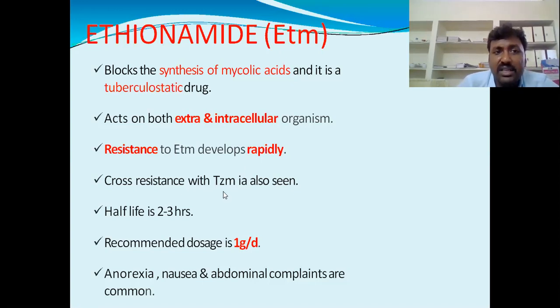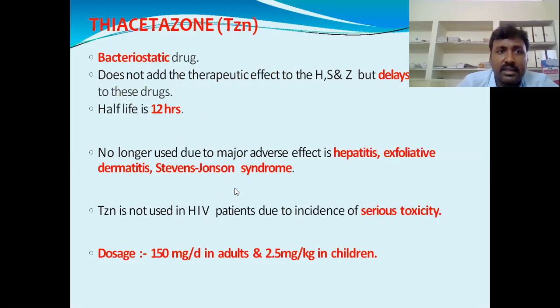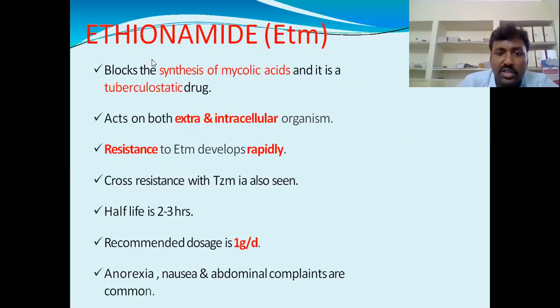Cross resistance with thiacetazone is also seen. Half-life is 2.2 to 3 hours. Recommended dose is 1 gram per day. And these are the adverse effects: anorexia, nausea, and abdominal complaints are common.